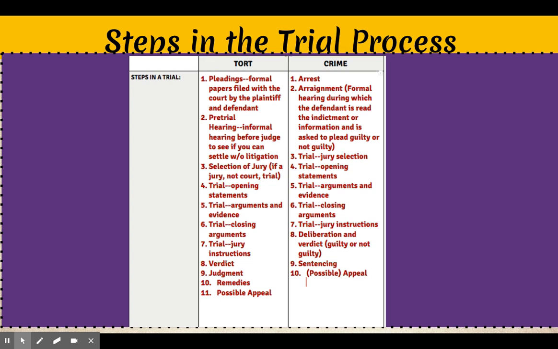In a crime, it begins with arrest. And then step 2 is the arraignment, which is a formal hearing during which the defendant is read the indictment or information and is asked to plead guilty or not guilty. During the trial, you have the jury selection, opening statements, arguments and evidence, closing arguments, and jury instructions. Then the jury deliberates, provides a verdict, and then there's sentencing, and then possible appeal.